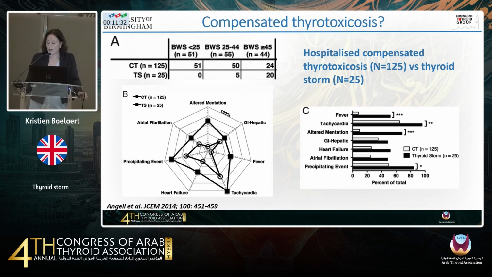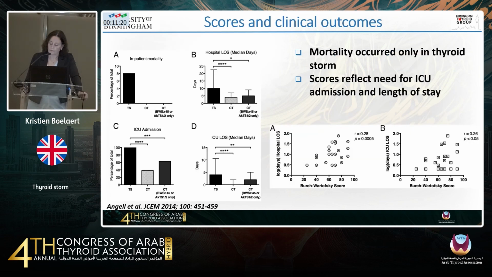And when you look at them individually in panel C here, this looks at fever, tachycardia, and you can see that this is definitely more pronounced in those with a thyroid storm. But then looking at the clinical outcomes, it is those patients who fulfill the criteria for thyroid storm that die, and not those patients with a compensated thyrotoxicosis.